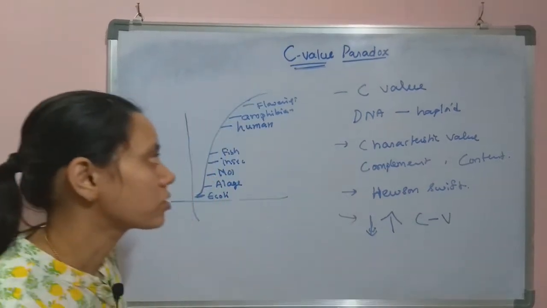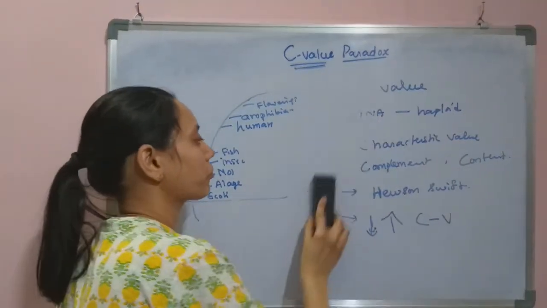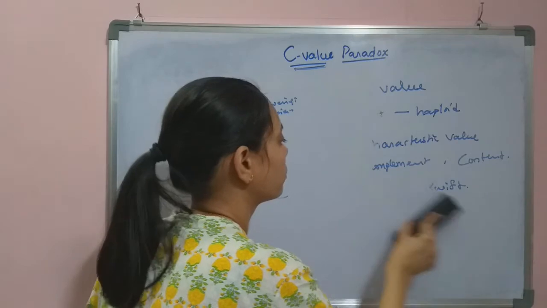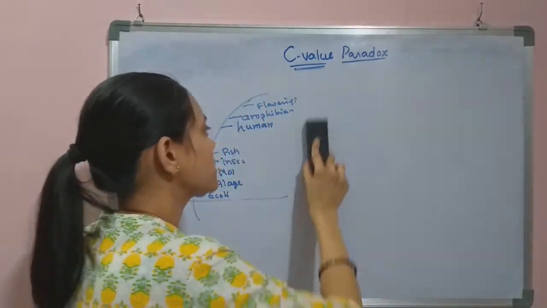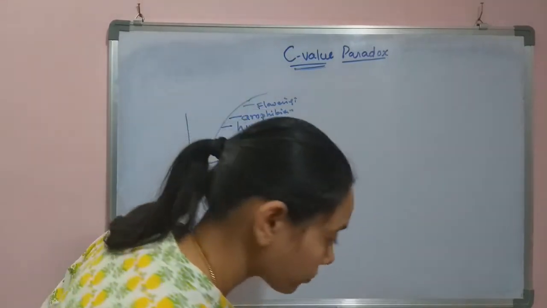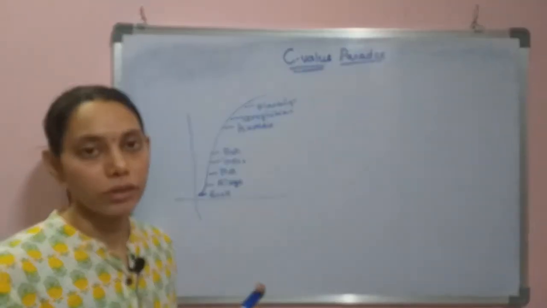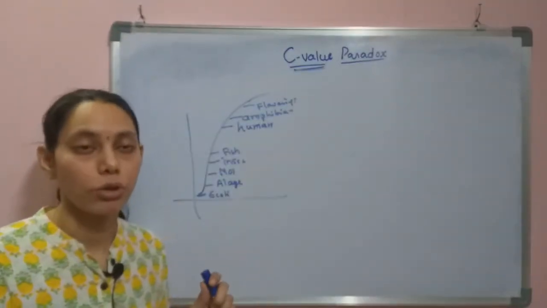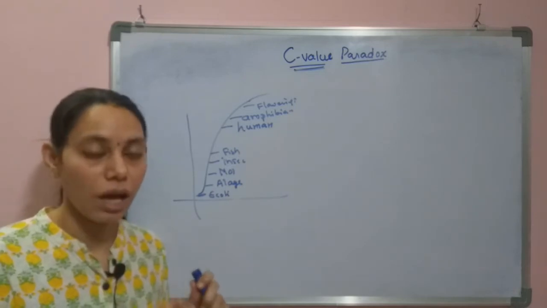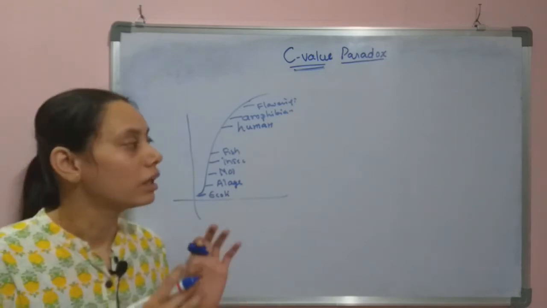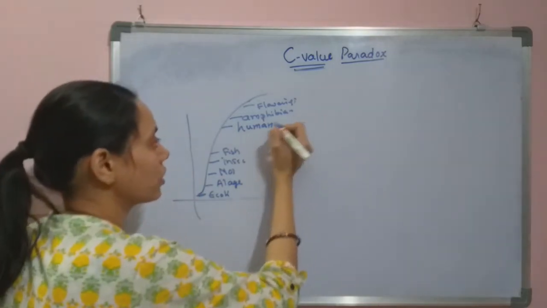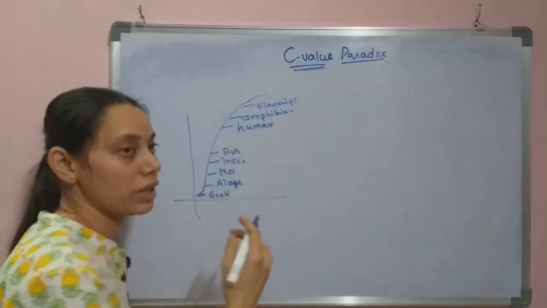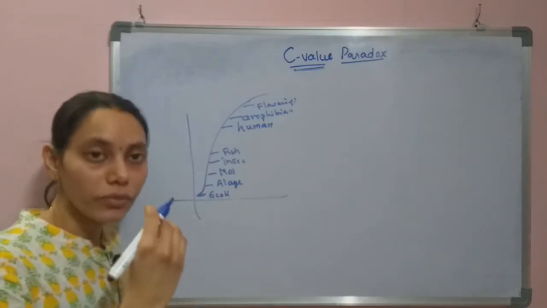The C-value paradox describes how the genetic content in the haploid genome is deviating from the order. Amphibians are supposed to be less complex.